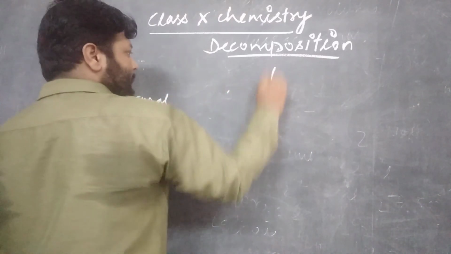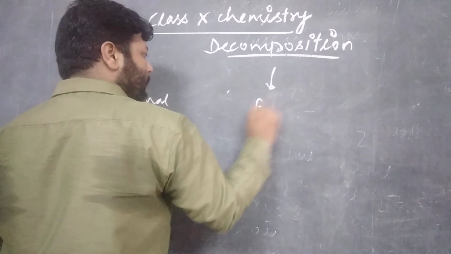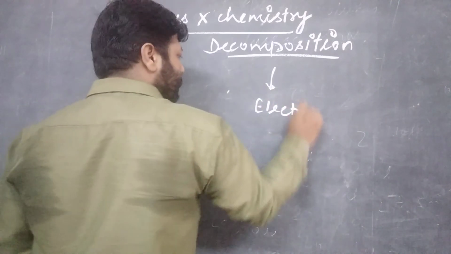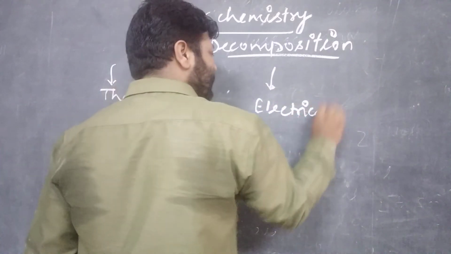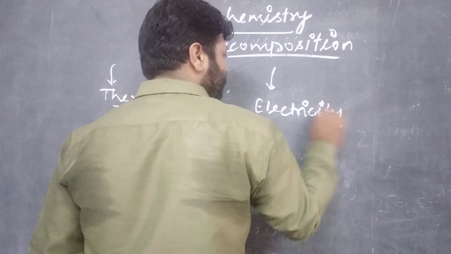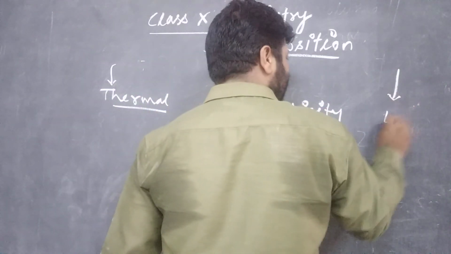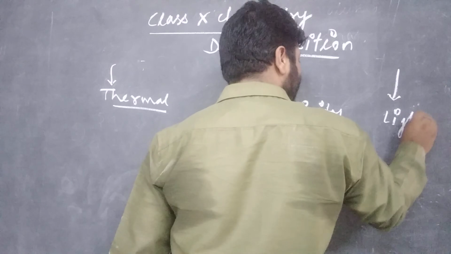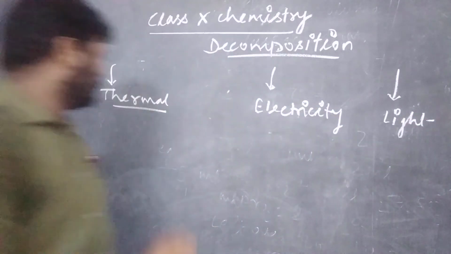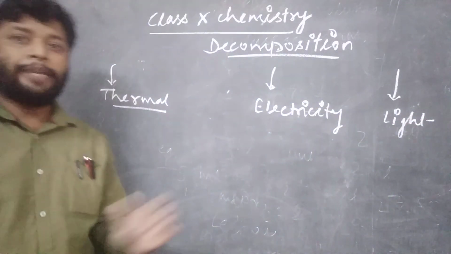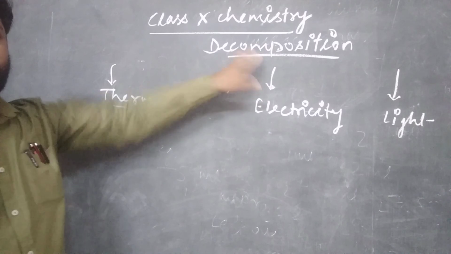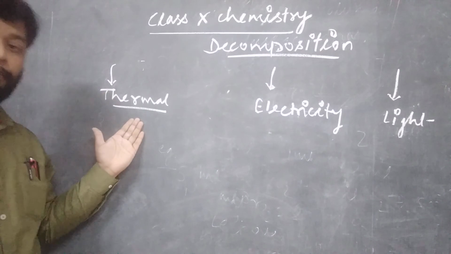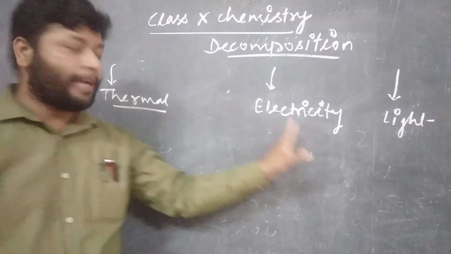The second one is electricity. When we supply electricity through the reaction, it may break. And the third one is light. It means the decomposition can be brought about by three different methods.